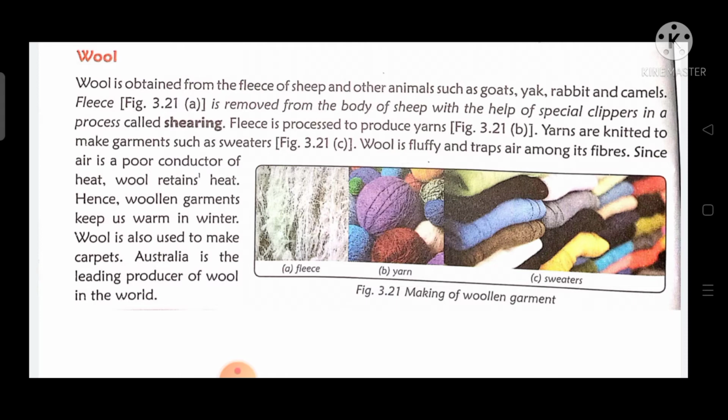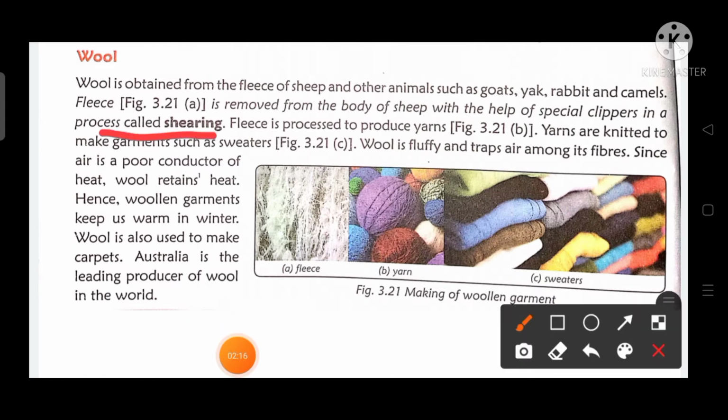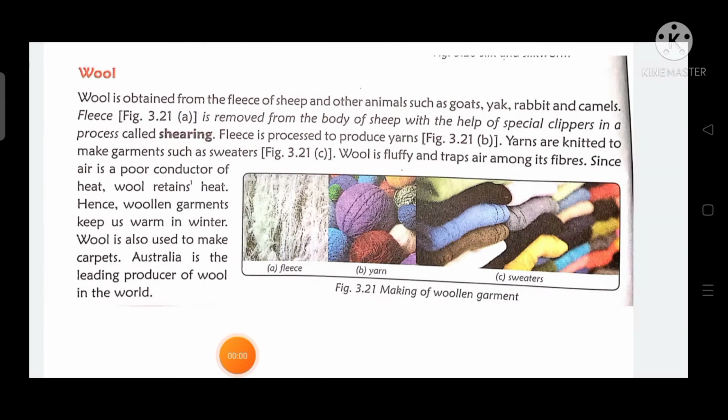So this fleece is removed from the body of the sheep with the help of special clippers in the process called shearing. I have shown you how that man was shearing it and collecting the wool from the fleece. First we collect that outer covering, that fluffy part, from the sheep.